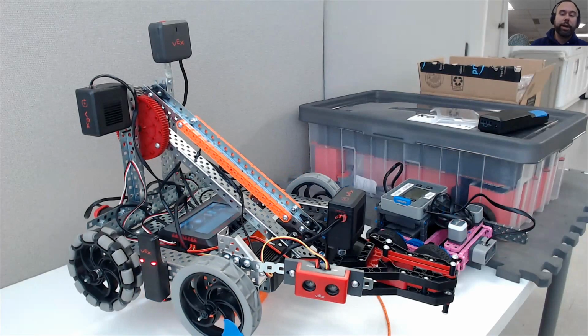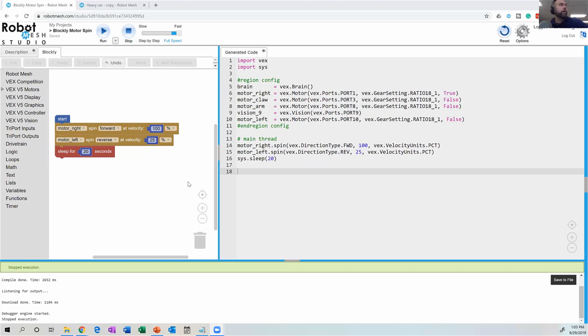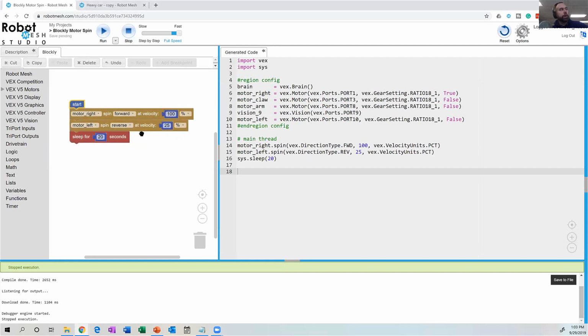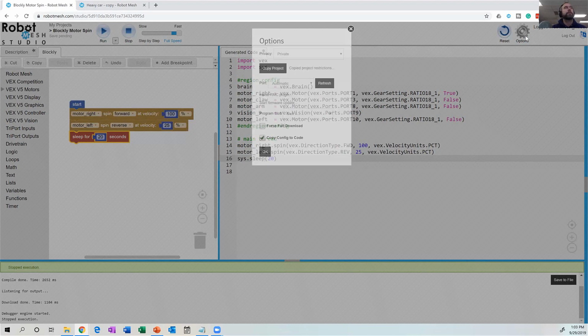I'm going to stop that program and come back to my Robot Mesh Studio window. Okay, so imagine this, that you didn't know what those commands were, right? So I could have built the Blockly program, see what Python is generated. You'll notice that I cannot edit the code inside this Python window. To edit this code and change it as a Python program, I'm going to have to come back up here to the options menu and choose my project.